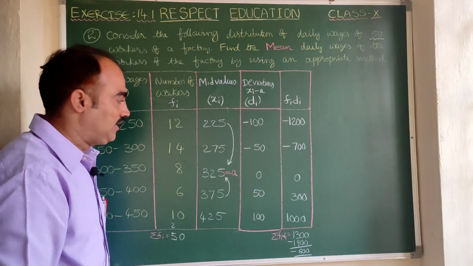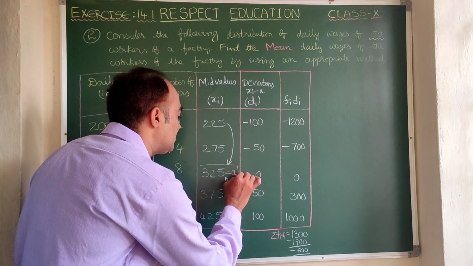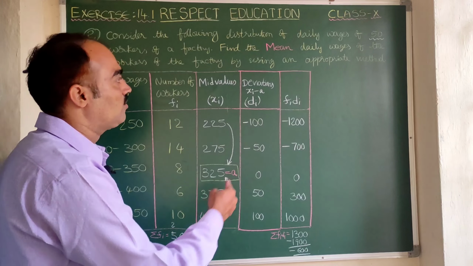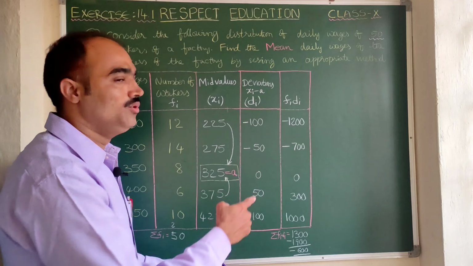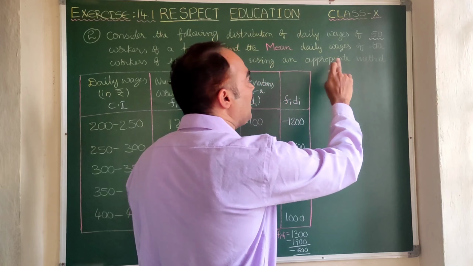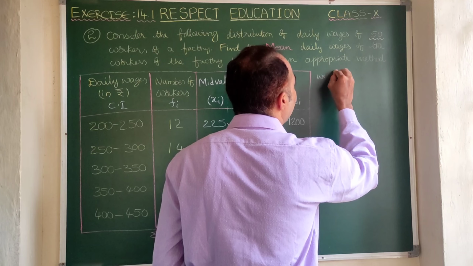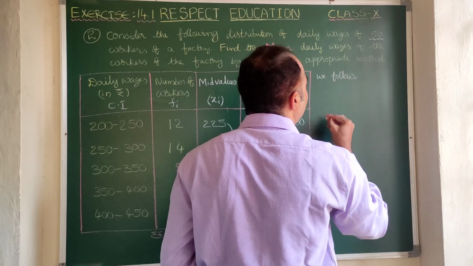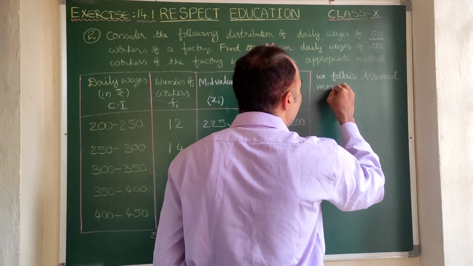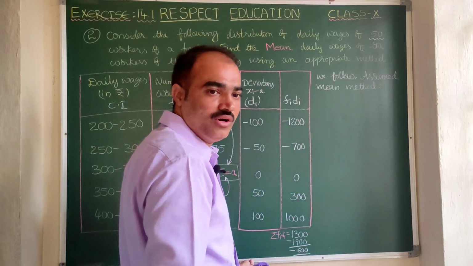Finally remember, sigma fi di value is minus 600. Sigma fi value is 50. A is equal to 325. This also you have to highlight because we are going to use it in the formula. Now this table work is completed. Now we are going for the solution part. Here he said by using an appropriate method. Here we can mention the method that we follow: assumed mean method. That you mention there, which method you are going to follow, right?